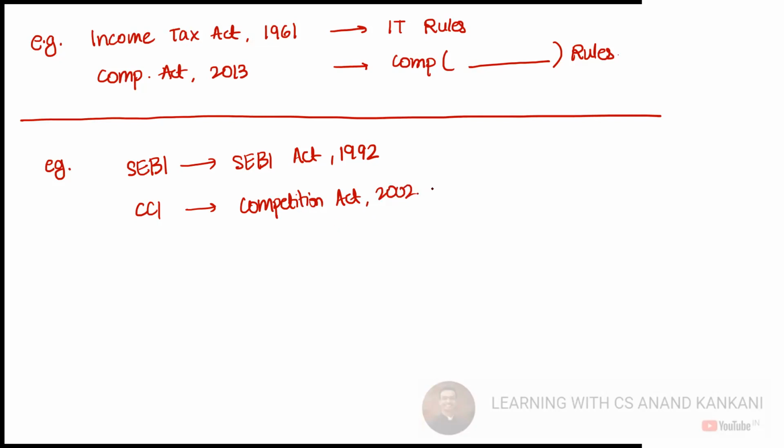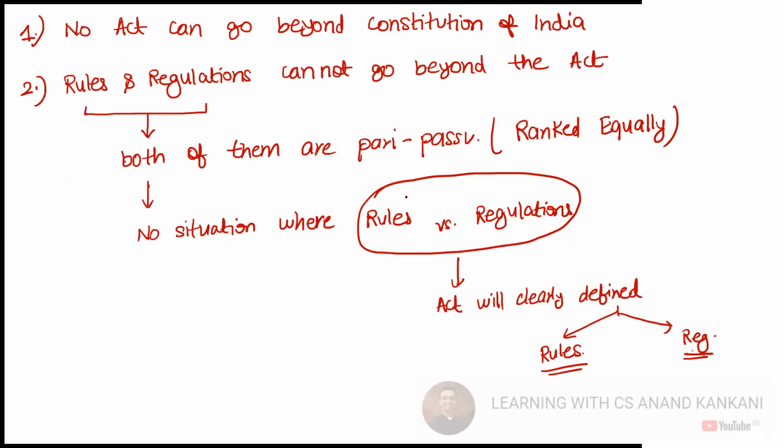So in the Competition Act 2002 and the SEBI Act 1992, you will find that on these topics, regulations can be made by SEBI, on these topics, regulations can be made by the regulator. Now, do you understand why I said the rules and the regulations will never collide? Why will they never collide?